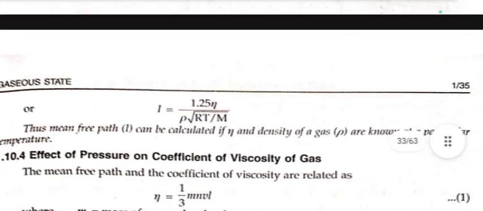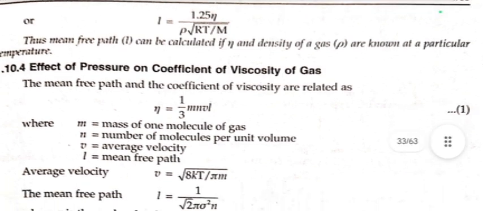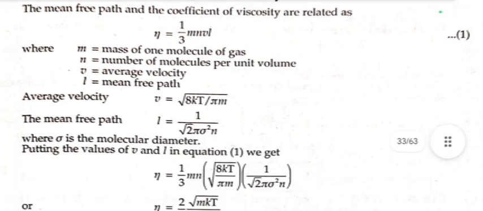Now we move towards the topic: effect of pressure on the coefficient of viscosity of gas. The mean free path and the coefficient of viscosity are related as η = 1/3 mnvL, where m is the mass of one molecule of gas, n is the number of molecules per unit volume, v is the average velocity, and L is the mean free path. Average velocity v = √(8kT/πm). The mean free path L = 1/(√2 π σ² n), where σ is the molecular diameter.